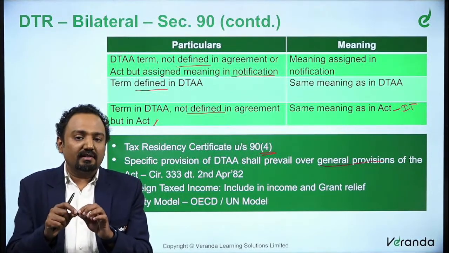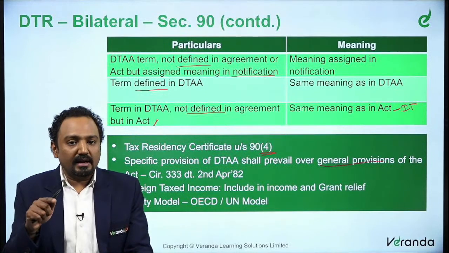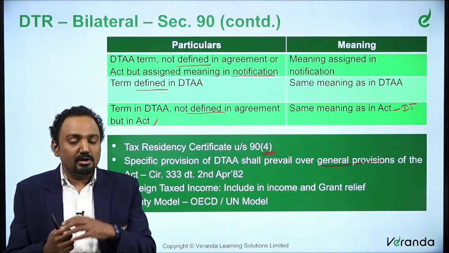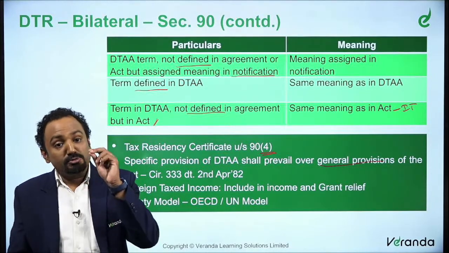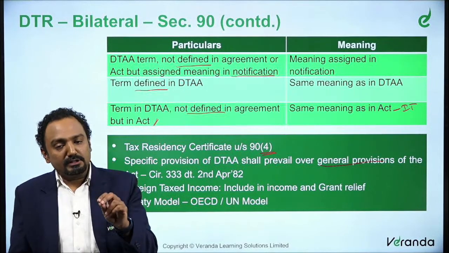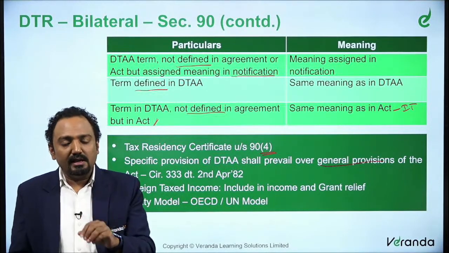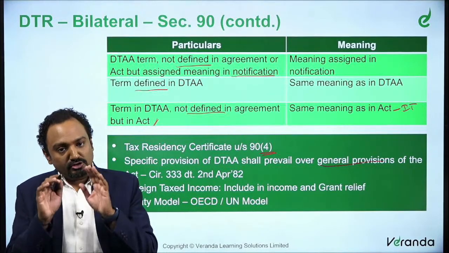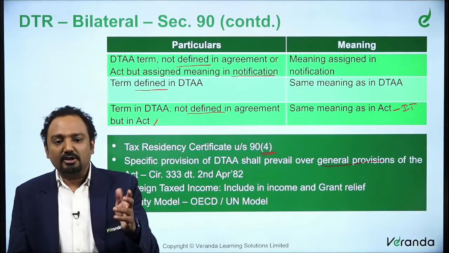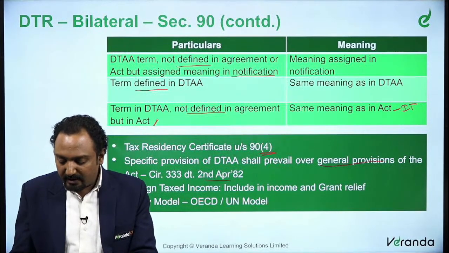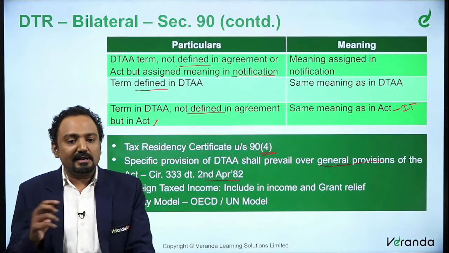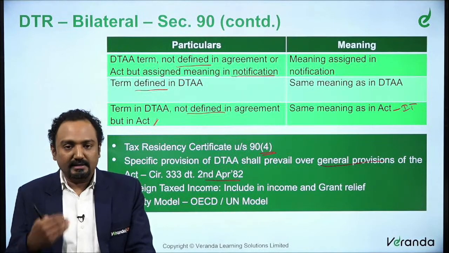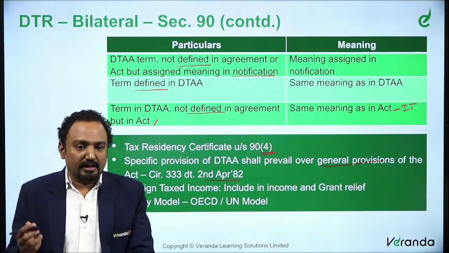In case that is not available, then probably you can use an article which generally talks about business income or other income. The first priority is to be given to the specific provision. So if there is an exclusive article for royalty, we need to adopt that article only. Similarly, for technical services, if there is an exclusive article for technical services, only that has to be used. This has been specified in a very old dated circular, which very clearly says that a specific provision of DTA shall override the general provision. So that is what is there.